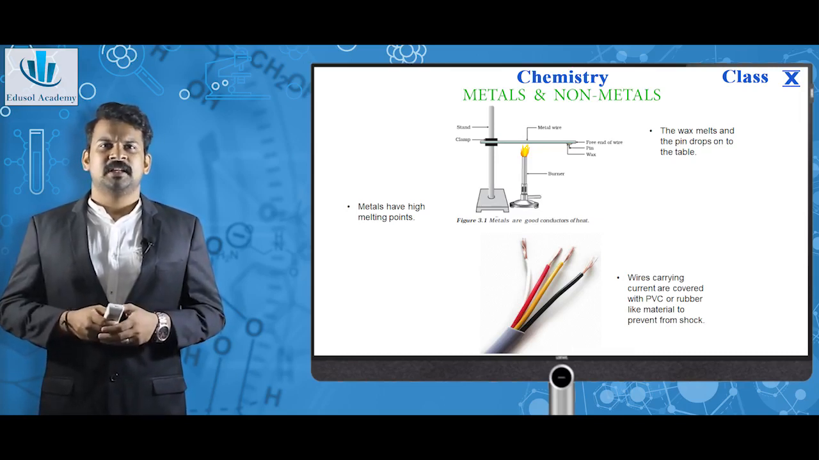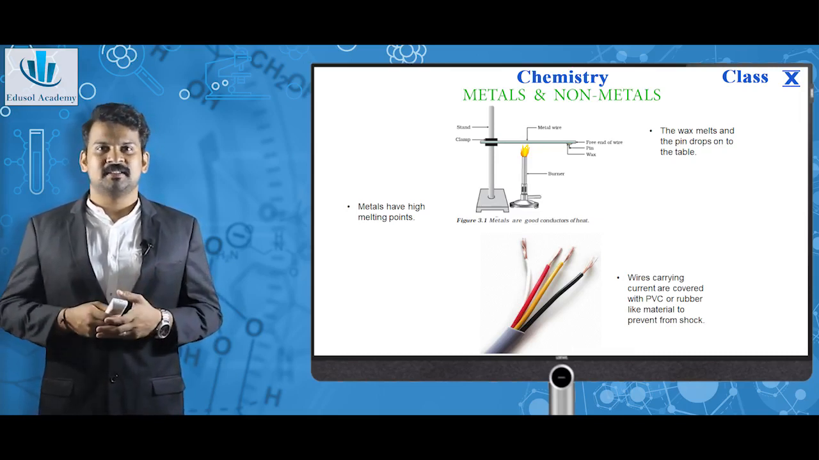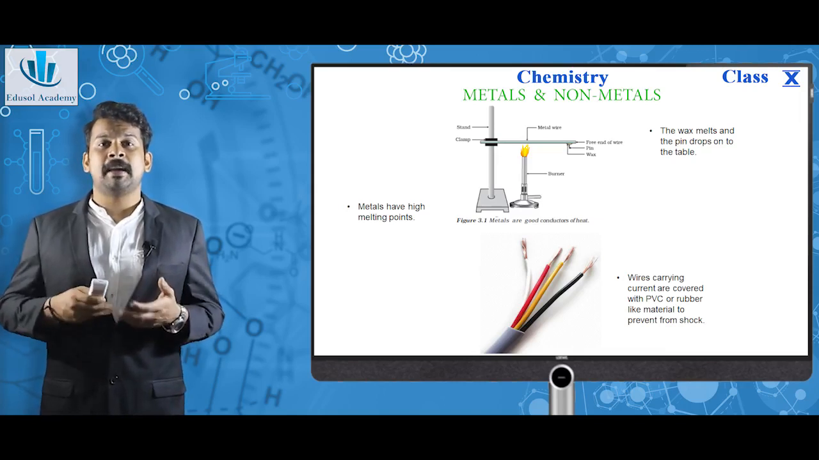Similarly, here you can see, even after applying this much heat, the metallic wire didn't melt. This means metals have a high melting point.